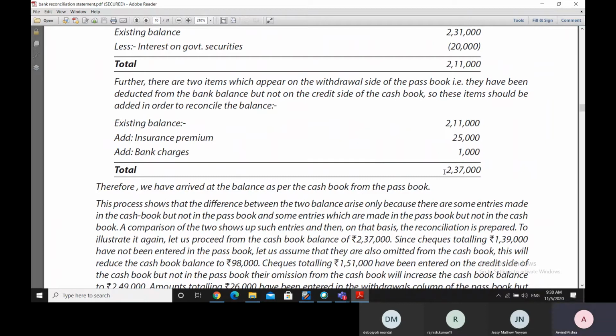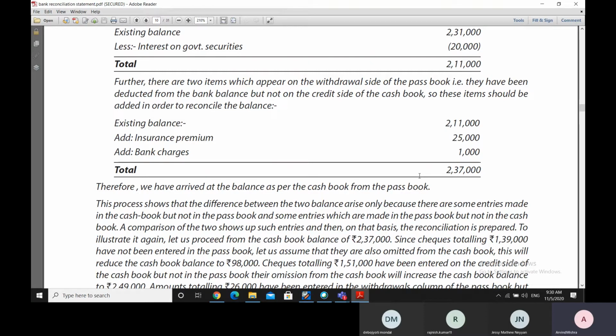Finally, we have arrived at the cash book balance of 2,37,000 rupees. So we can start with the balance of the passbook and in this manner come to the balance of the cash book, thereby reconciling our two balances.